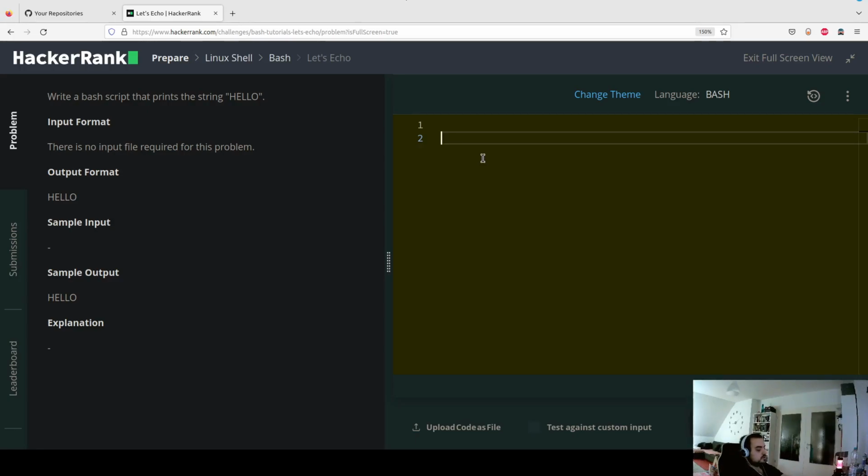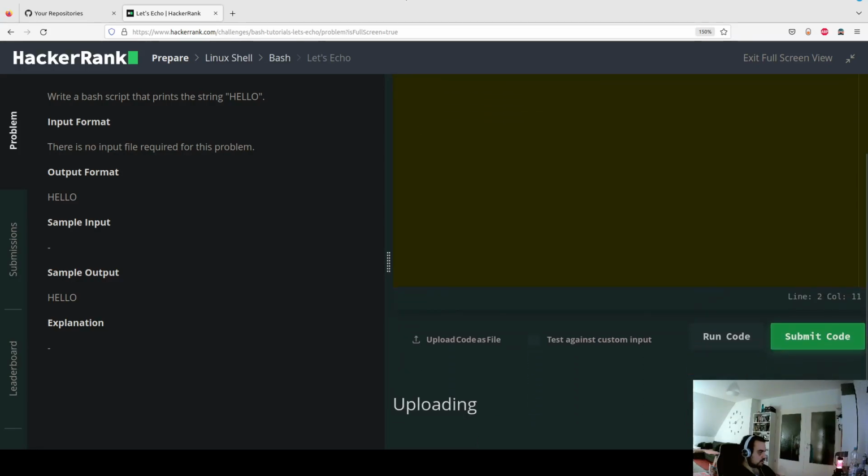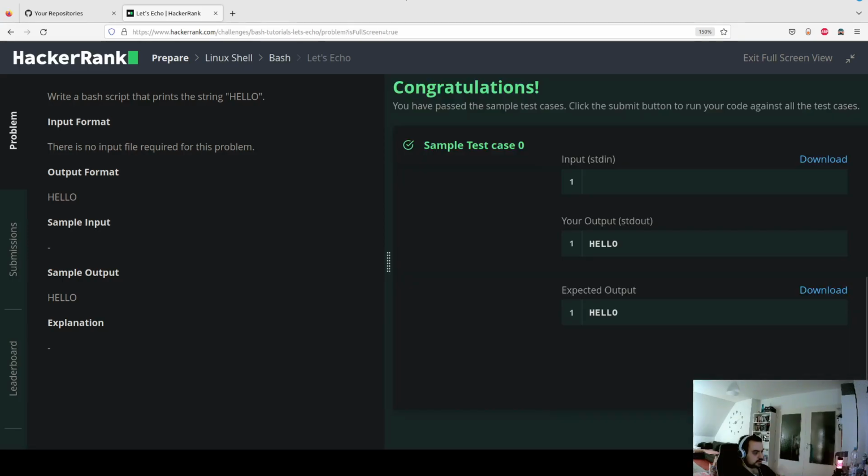Okay, so in this case, we wanted hello to be printed with capital letters. And as we know, we can simply use it with no quotes, just echo and hello. Let us try to run this code. And it's running. I have to wait a little bit. Congratulations. We've done a perfect job of displaying hello to the terminal.